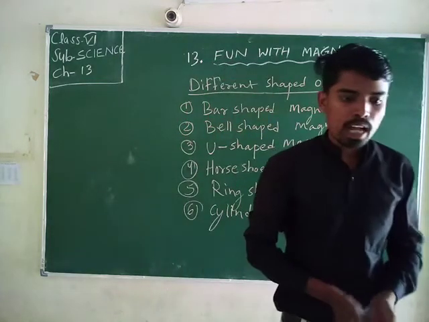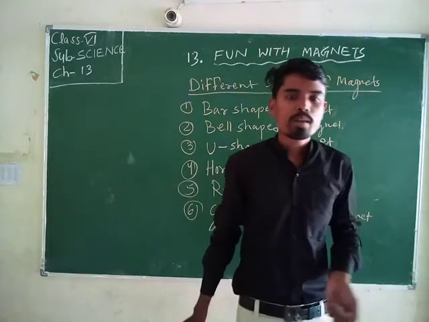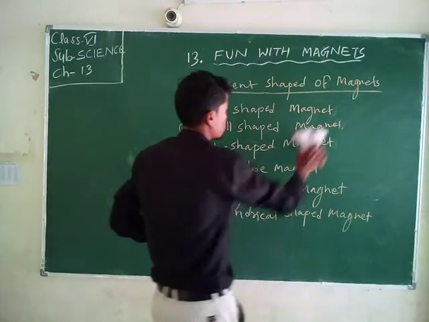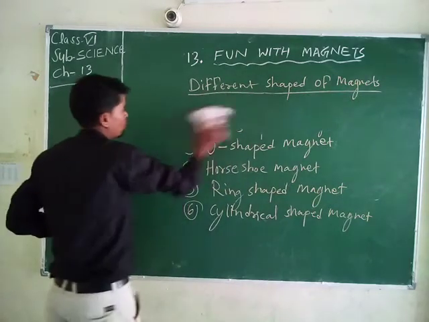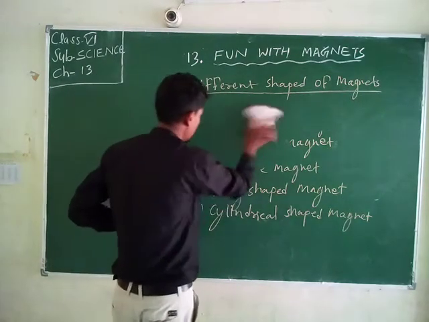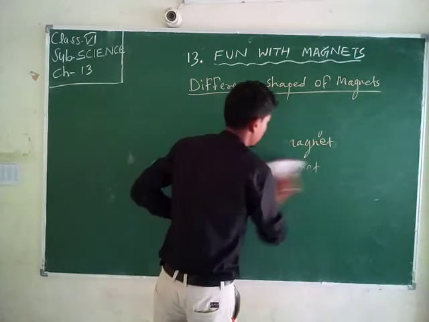Now we are going to discuss the poles of a magnet. Students, the magnet has two types of pole: the north pole and the south pole.